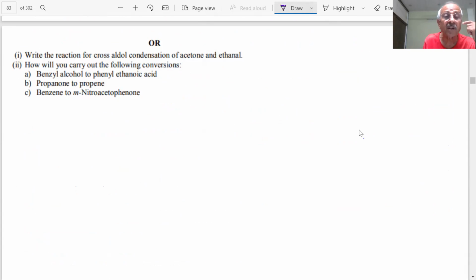Write the reaction for the cross aldol condensation of acetone with ethanol. Cross aldol, you have heard about aldol condensation. What is aldol condensation? Which compounds will give aldol condensation? What is the condition for aldol condensation? Aldol condensation will be given by those compounds.